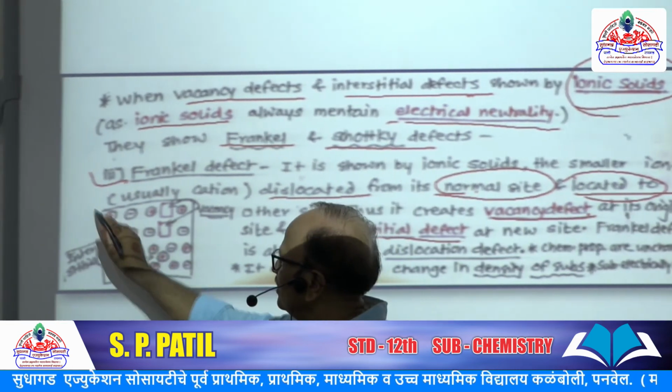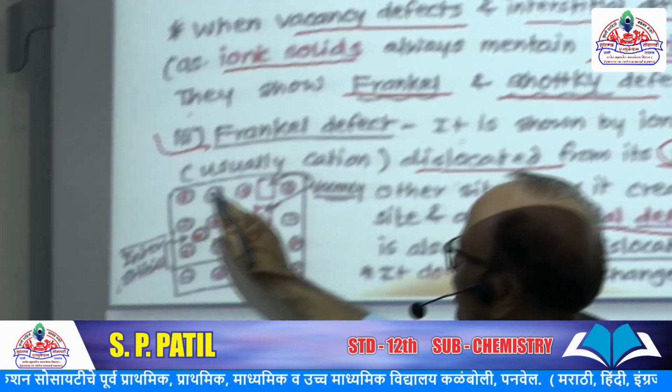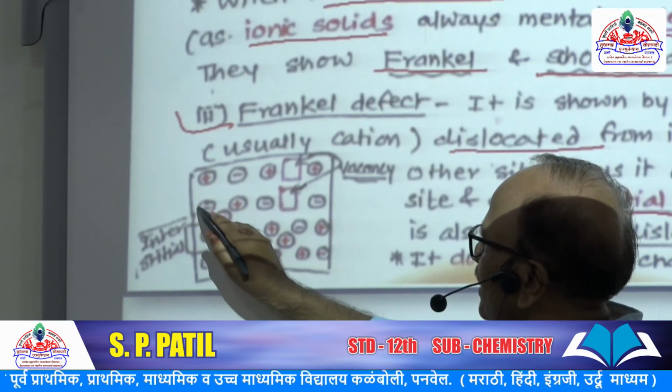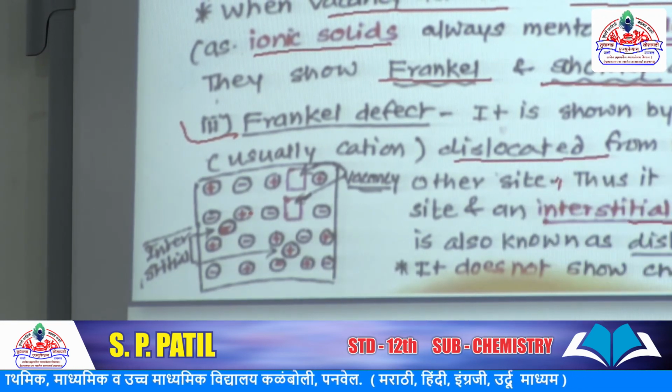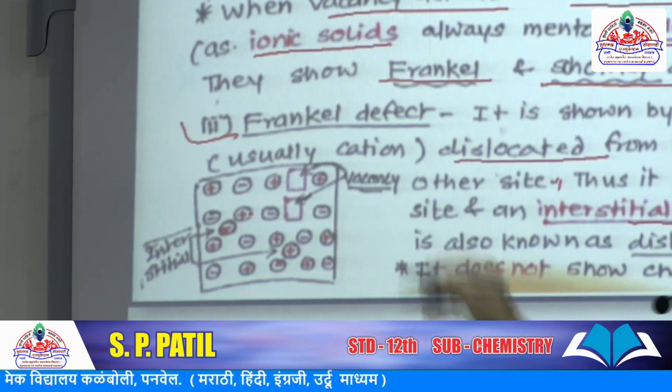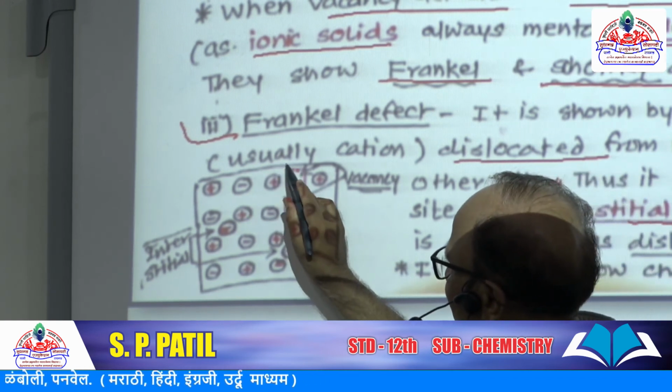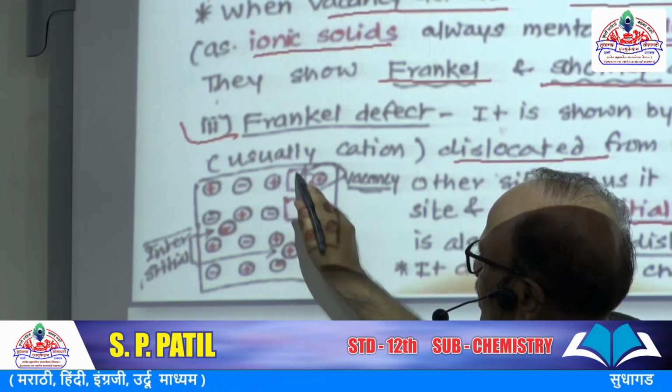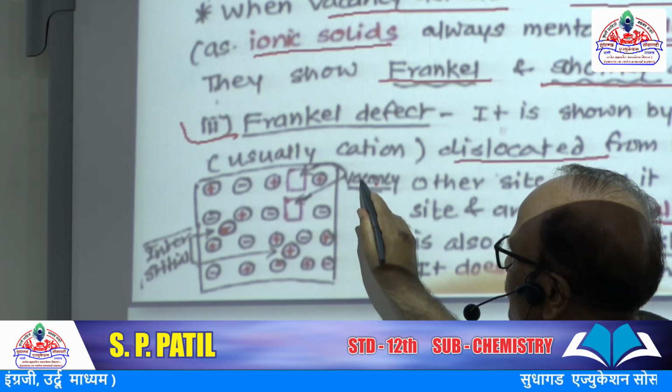See, look here at the crystal structure: positive, negative, positive, negative, alternately, cations and anions are regularly arranged. But here, this red square is a vacancy.